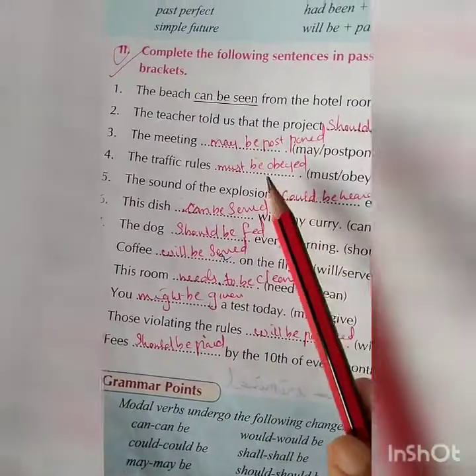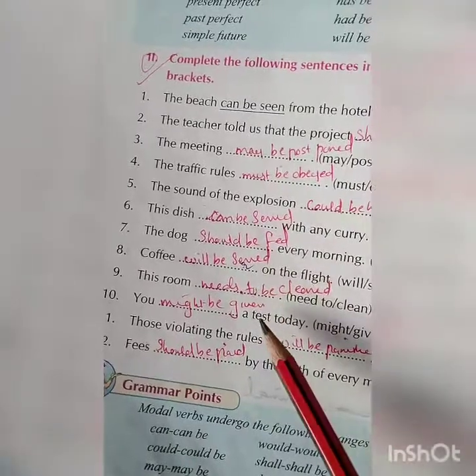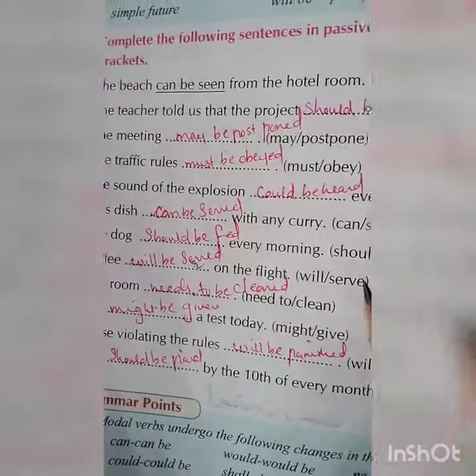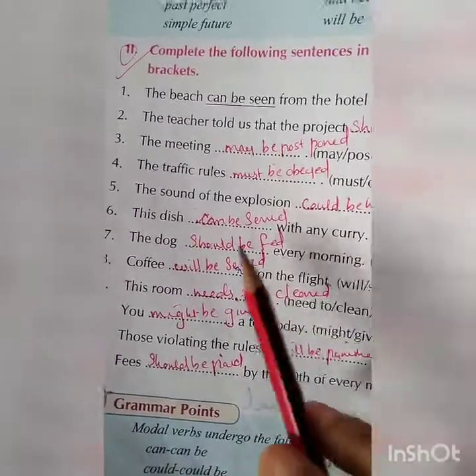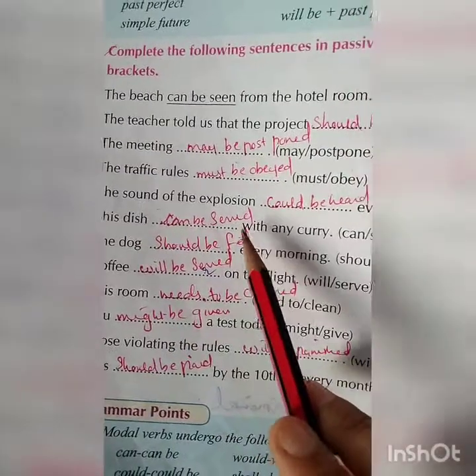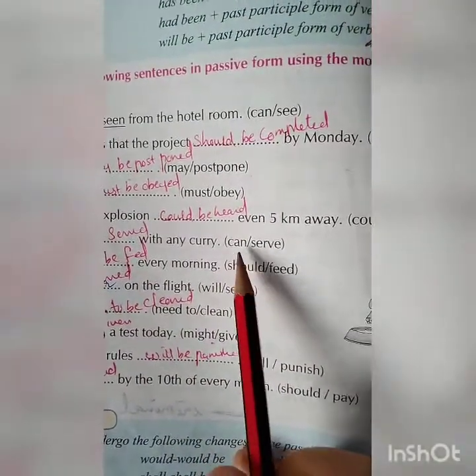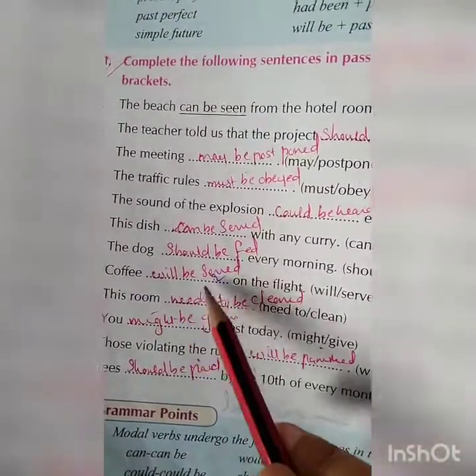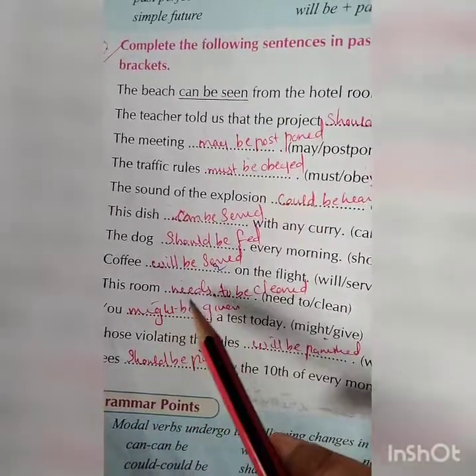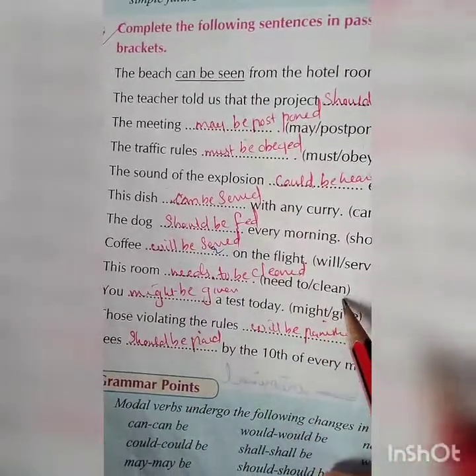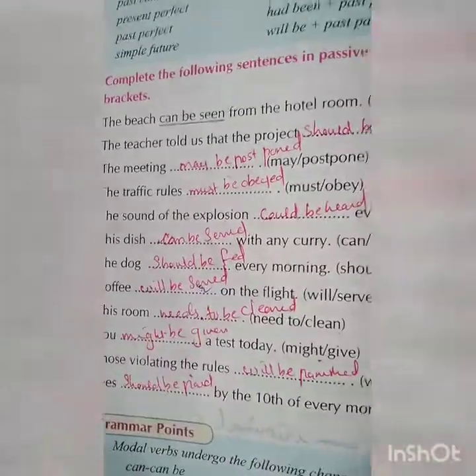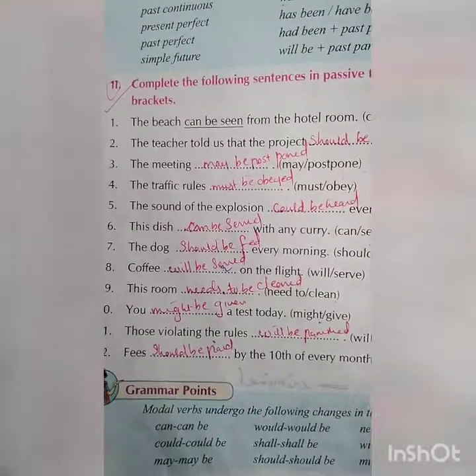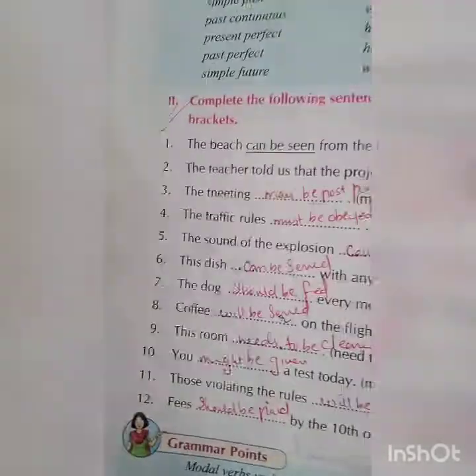Got it, children? May, must, can, should, might, could, all these modal verbs are used, and this is how you will use these words and change the sentence. This dish can be served with any curry. Can and serve, can be served, should be fed, will be served. This room needs to be cleaned, need to be cleaned. The use of be, already you have seen, be plus being plus past participle form of the verb.